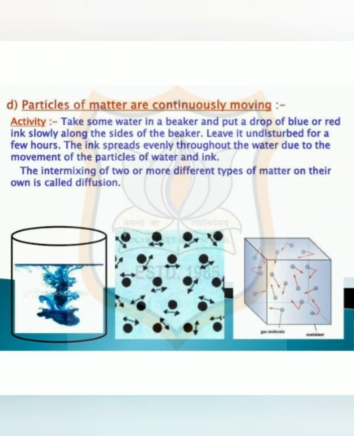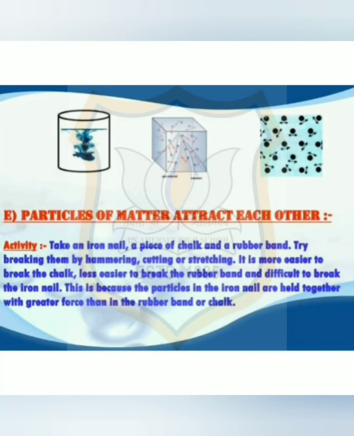Now next and last is particles of matter attract each other. To understand this nature of matter, we take an actual chrome alum crystal. It is a solid and the force of attraction between particles of chrome alum is large. See in this activity. Here we take an iron nail and a piece of chalk and try breaking them by hammering, cutting or stretching.